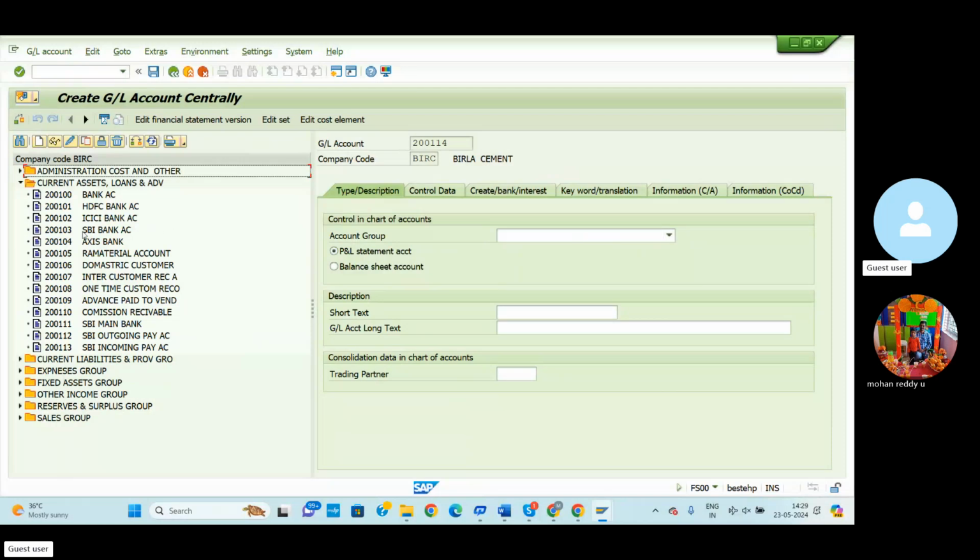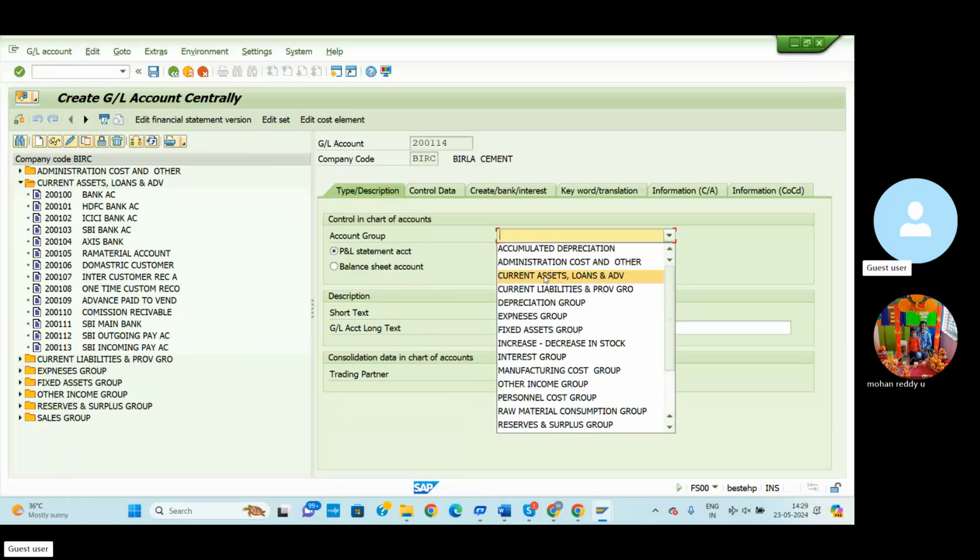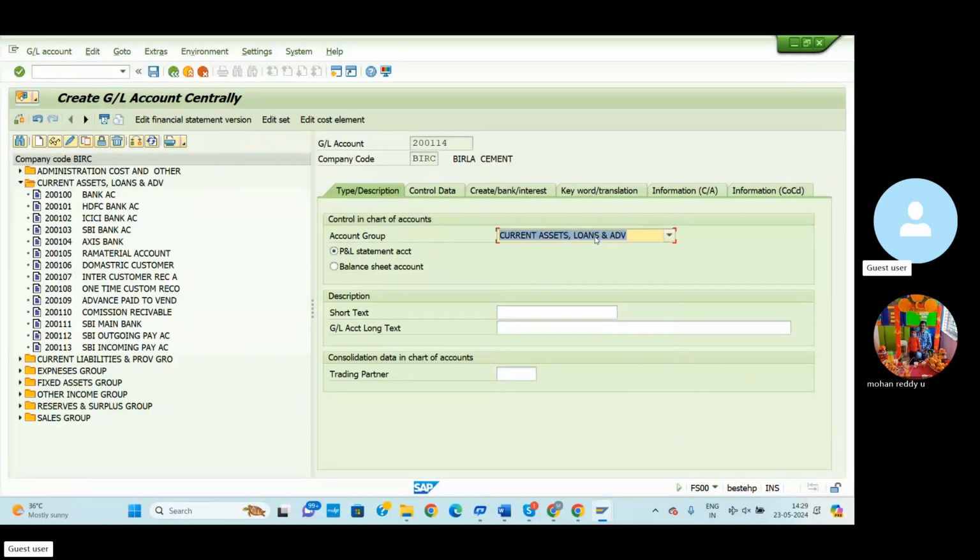Now we are creating the current assets GL account. Here we can select the current assets account group. The account group is GL account. All the current assets, as per accounting terminology, including loans given and advances given, each and every one comes under the balance sheet. So here you can pick the balance sheet.